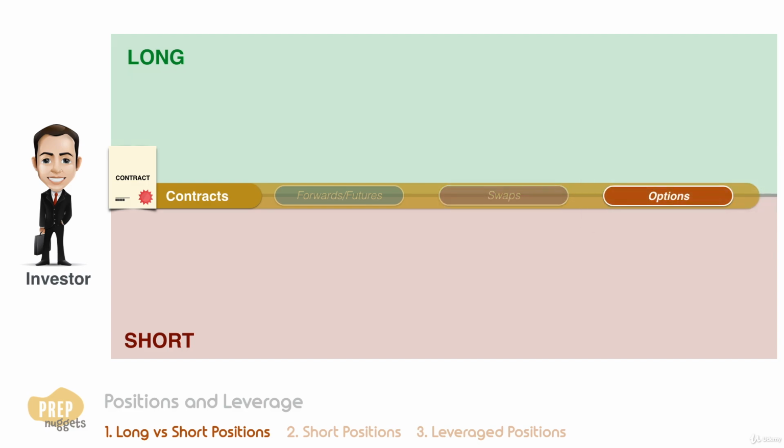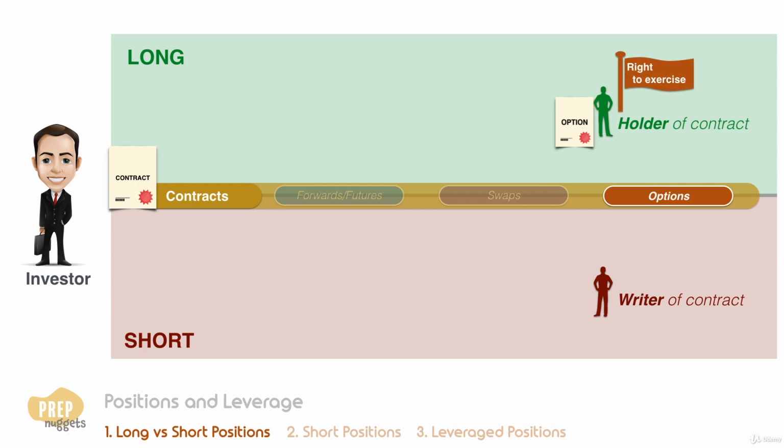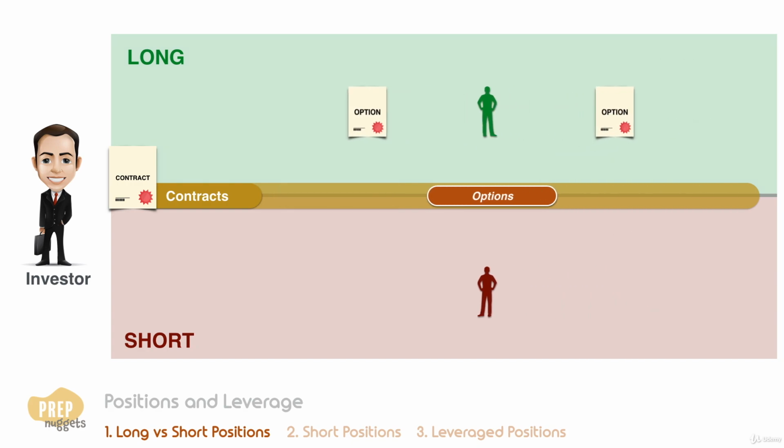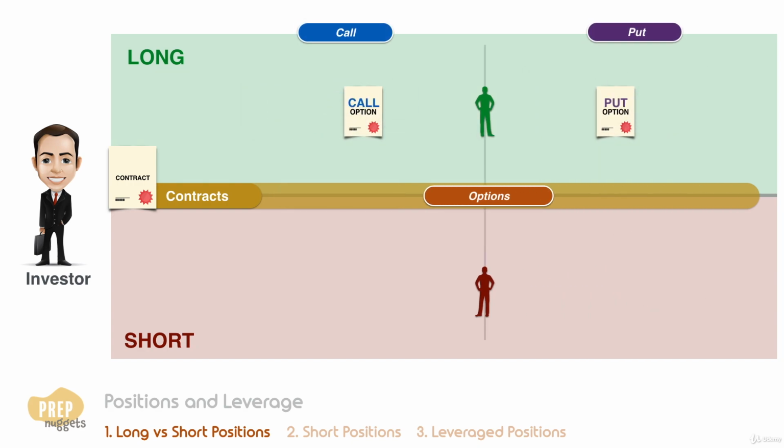For options contracts, the identification of the two sides can be confusing for some. Try remembering it this way. The short is the writer of the contract, and the long is the holder of the contract. By holding the contract, the long holds the right to exercise the option. The short must satisfy the obligation if the long chooses to exercise. There are call options and put options. Call options give the long the right to buy the underlying from the short, while put options give the long the right to sell the underlying to the short.